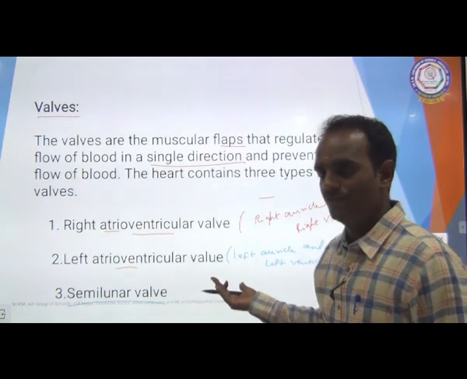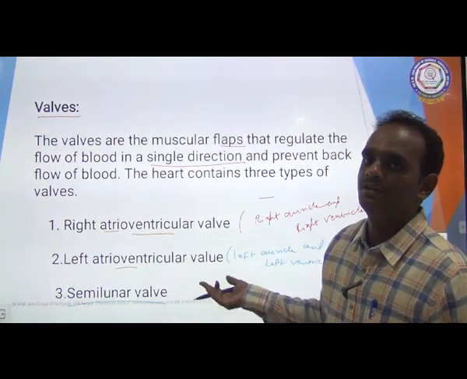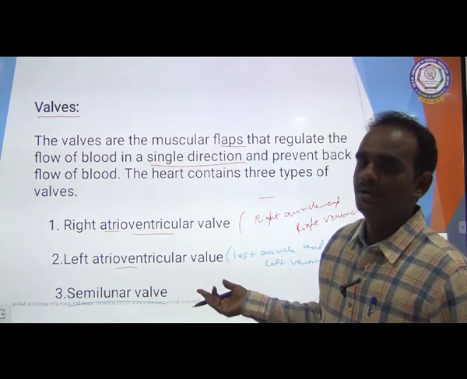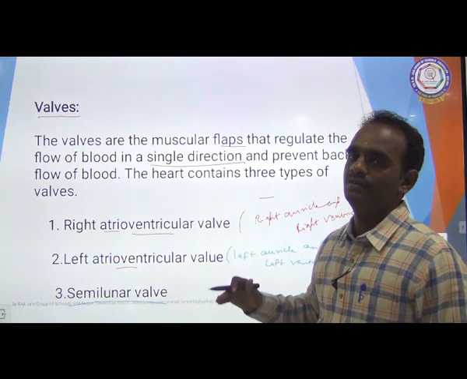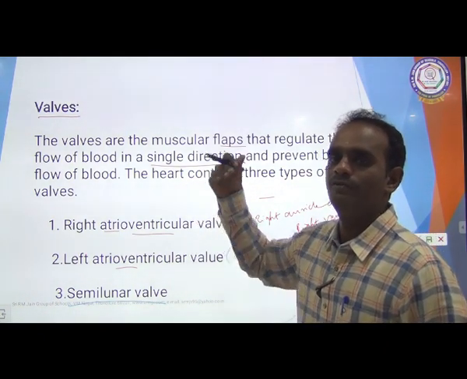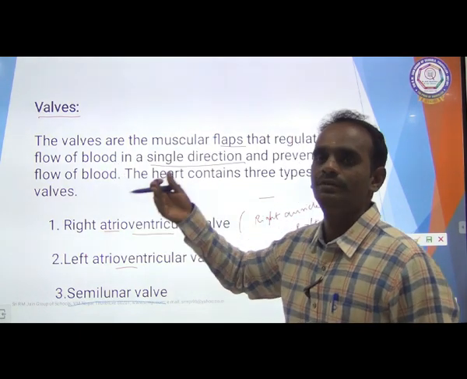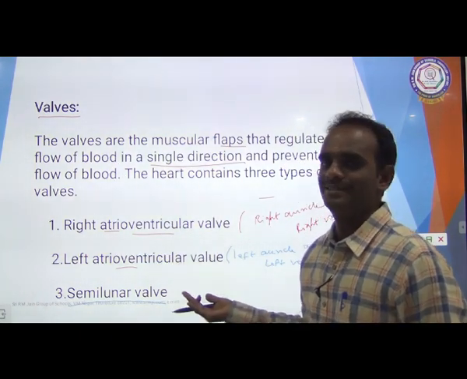Clear? The same function takes place on the left side also. The left auriculoventricular valve is present between the left auricle and the left ventricle. This valve regulates the flow of blood from the left auricle to the left ventricle and prevents the backflow. Clear everyone? Yes.